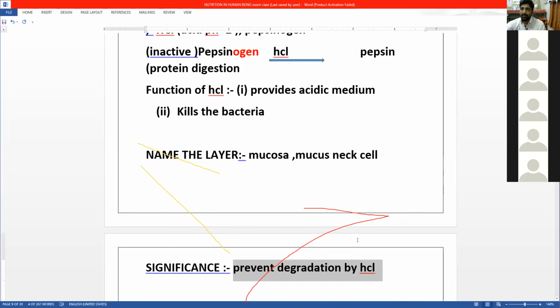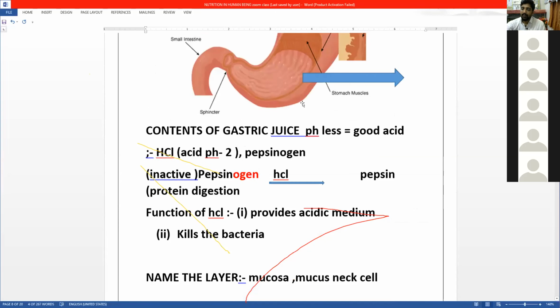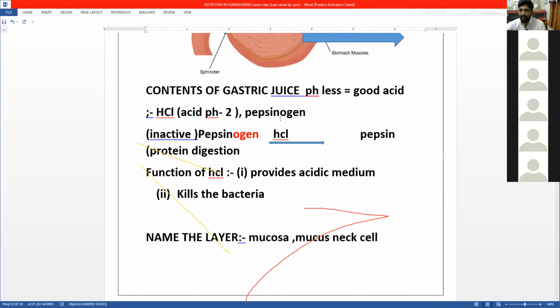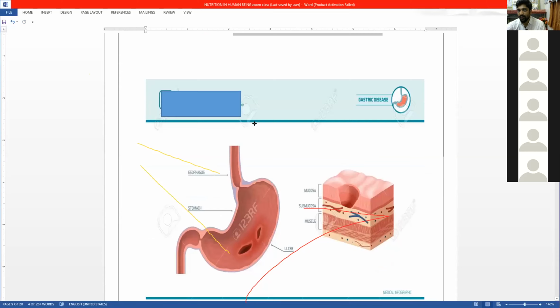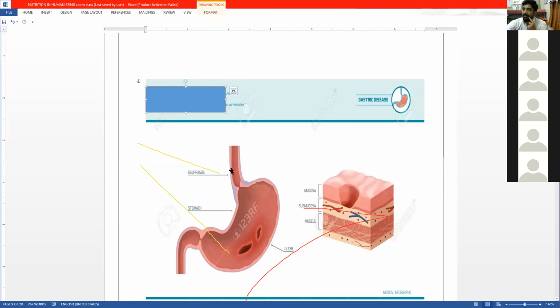Okay. Now I hope we are okay with the stomach. Now we can talk about some disorders. This disorder is a hole in the stomach lining. This hole is nothing but an ulcer. We call it a peptic ulcer. If you don't take breakfast, what will happen?